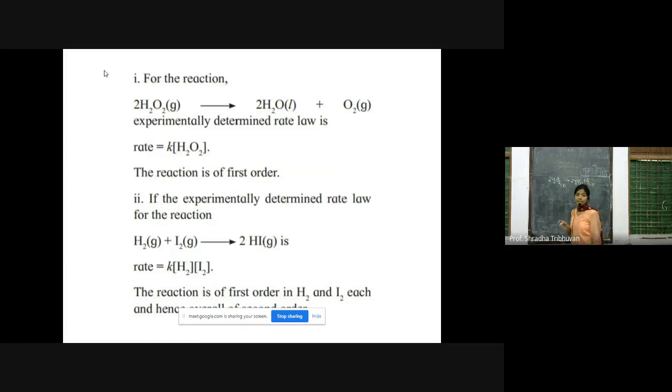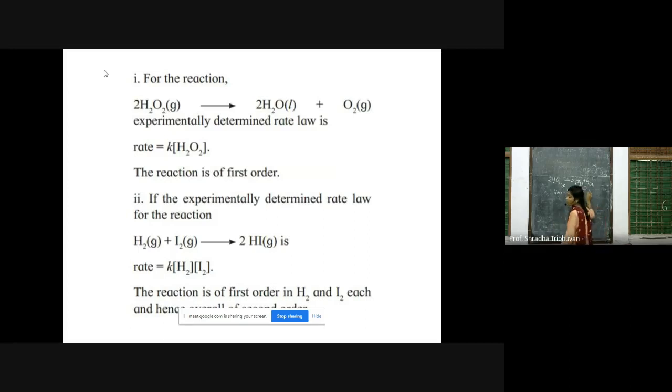Now, the experimentally determined rate law, it is not theoretical. When you go for the experiment, the experimentally determined rate law tells you that the rate of reaction is equal to K into active mass of H2O2. So the reaction is first order, because here the coefficient is 1.